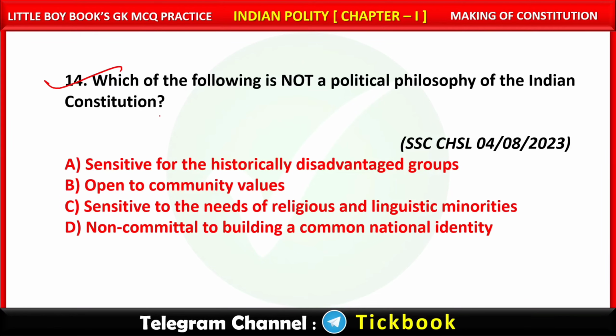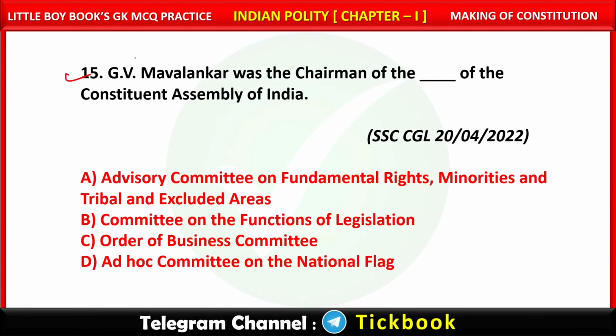Question number 14. Which of the following is not a political philosophy of the Indian Constitution? Option number D. Non-committal to building a common national identity. Question number 15. G.V. Mavalankar was the chairman of the dash of the Constituent Assembly of India.